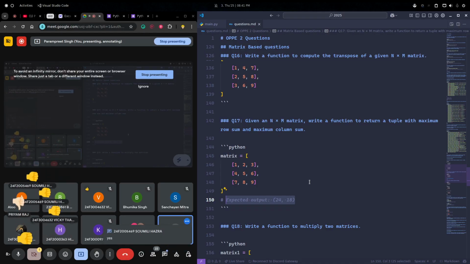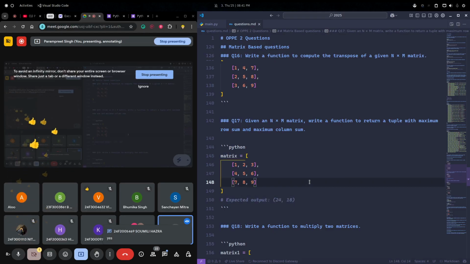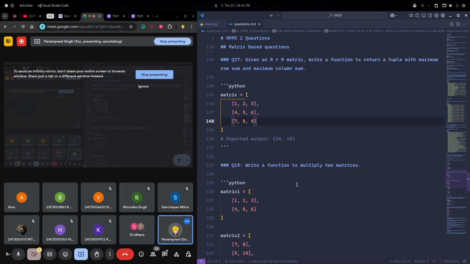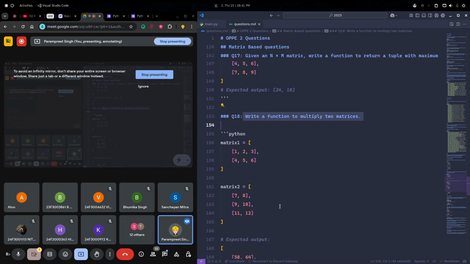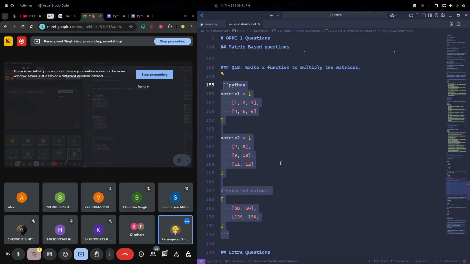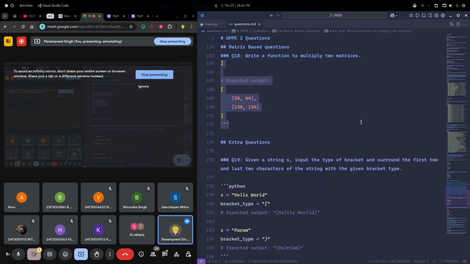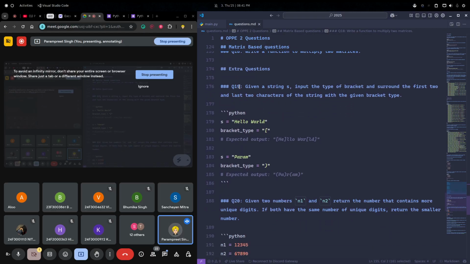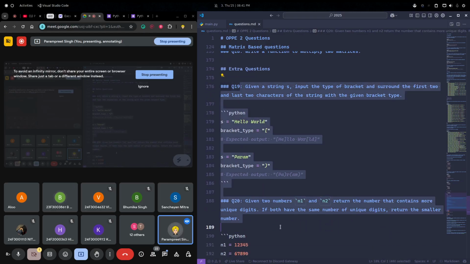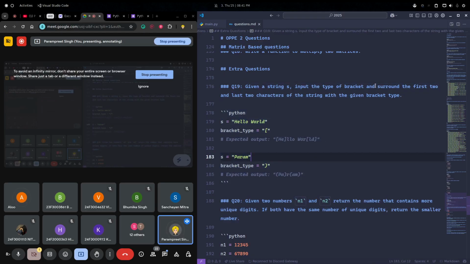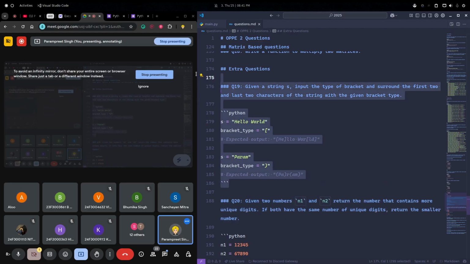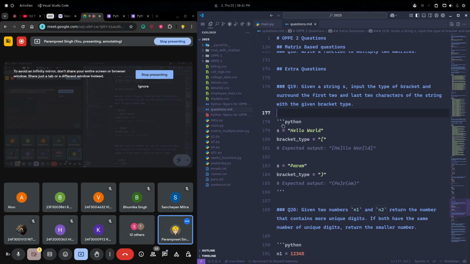How many of you can do this in just 10 minutes, let's say? Even if you need 20 to 30 minutes, that is completely fine. Just try it on your own. Do not give up, just try again and again. And this question, multiply two matrices, we have already done this, right? The same question. Let's move forward. These are two questions which I have added from OOP to mock. Let's do this one, a very interesting question. Question 19.py.